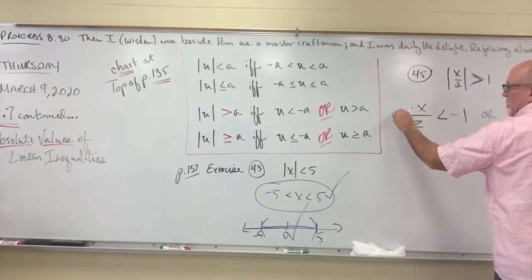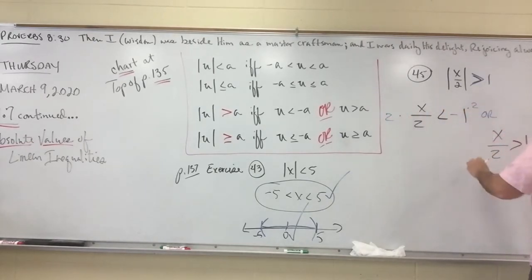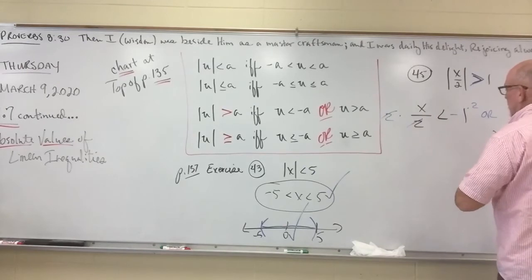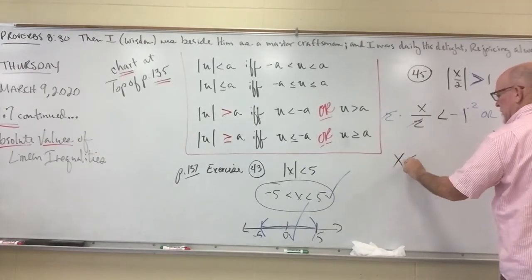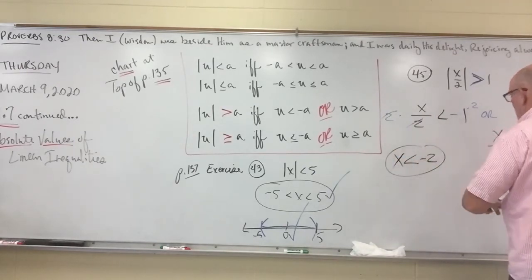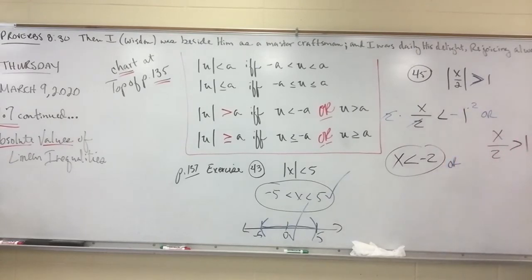You need to get rid of the 2 here in the denominator, so we're going to multiply by 2. We have x is less than negative 2, or here's the other one. We've got to multiply it by 2. Or x is greater than 2.